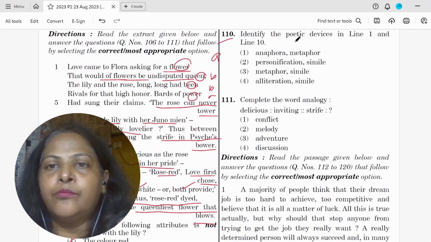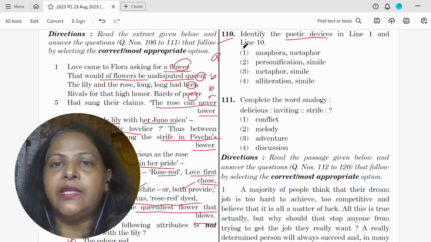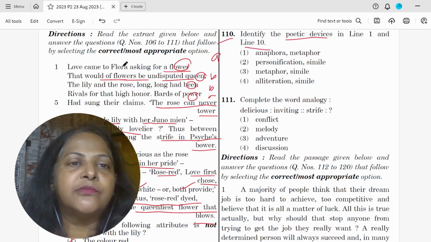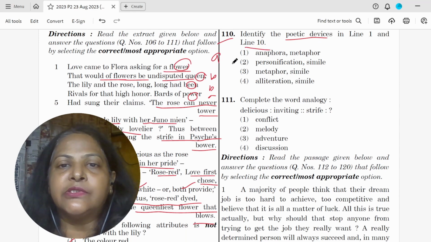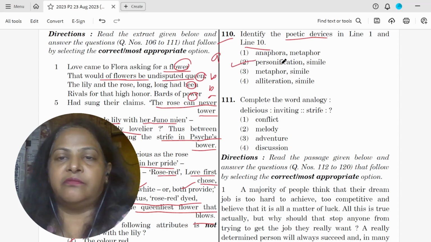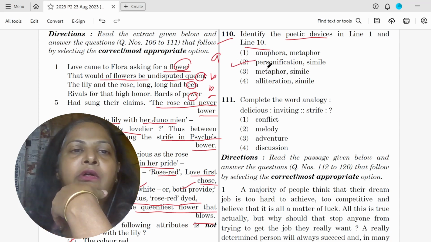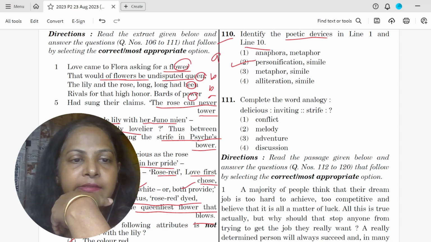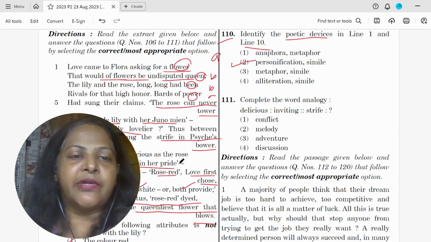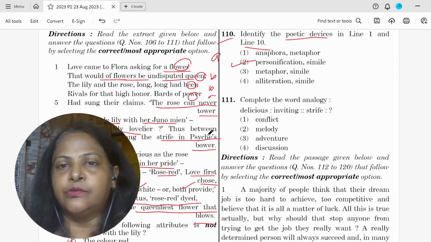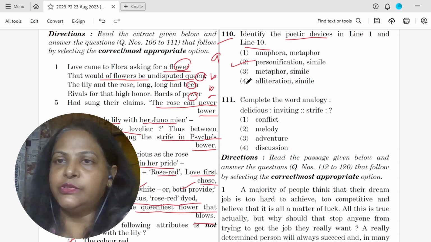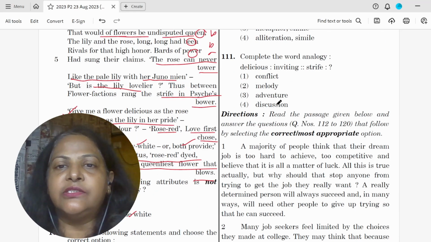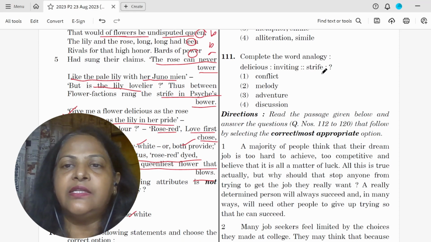110, poetic device in lines 1 and 10. Line 1 is love comes to Flora asking. So that's a personification. Only one with personification is option 2. And line 10 is stately as the lily in her pride. So that's a simile. So option 2 is correct. Compare the word analogy. Delicious is the same as inviting, and strife will therefore be the same as conflict.